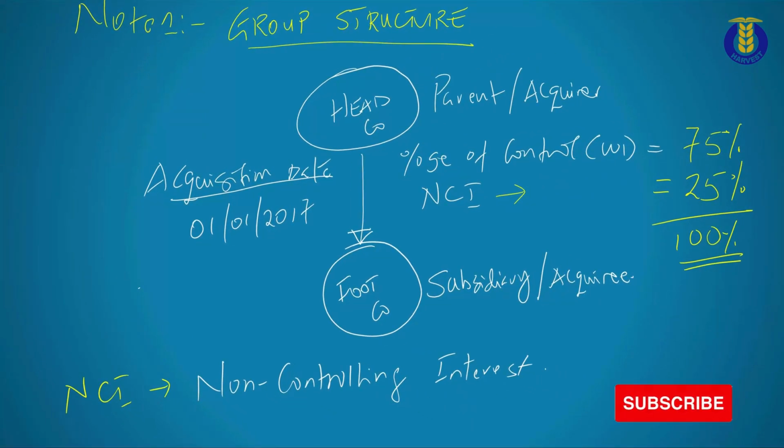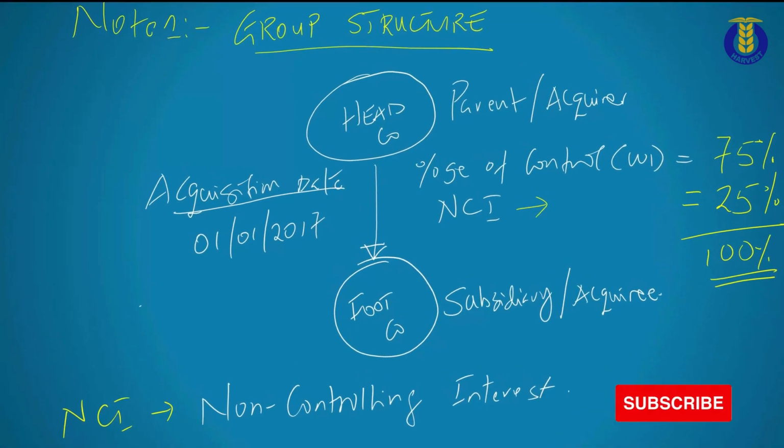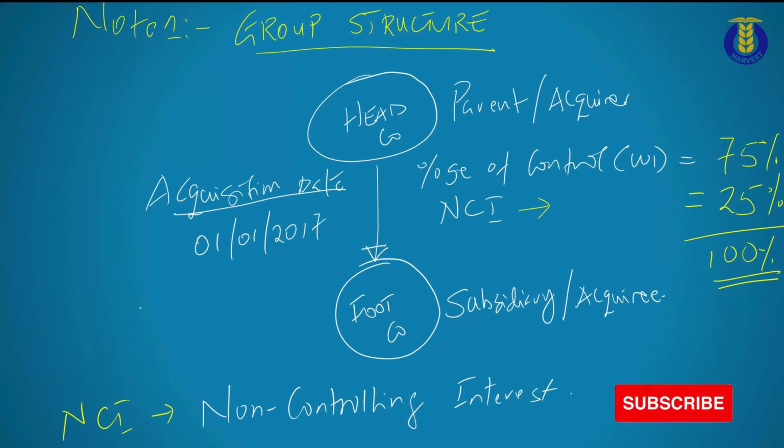In the examination, you might not be told to present the group structure. Take it from me that the group structure is a silent requirement for this particular question. So do not do anything before presenting your note number 1, which is the group structure.